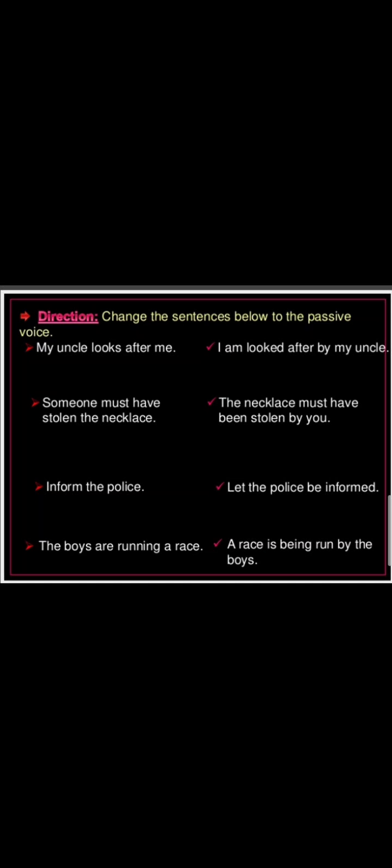Someone must have stolen the necklace. The necklace must have been stolen by someone. Inform the police. Let the police be informed. The boys are running a race. A race is being run by the boys.